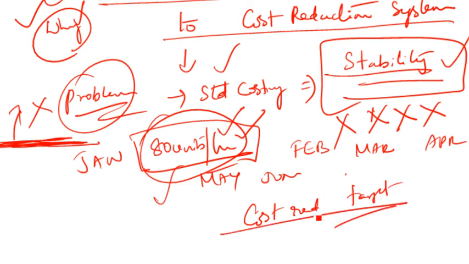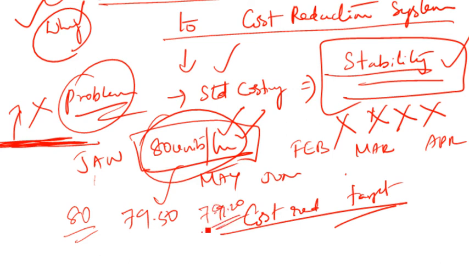The goal is to achieve a cost reduction target, which means earlier it was a cost control system, which is standard costing. Now I want a cost reduction system. So earlier, let's say your target was to achieve 80 units per hour as per standard costing, but now maybe I would like to make it 79 or 79.5. From 79.5 I would like to make it 79.2. Are you able to get me?